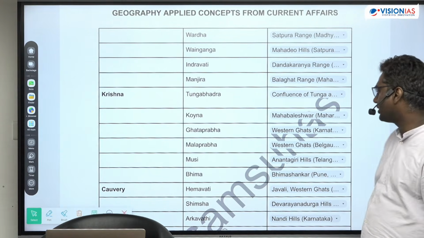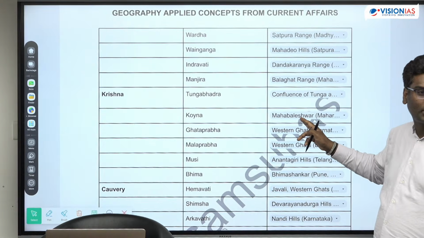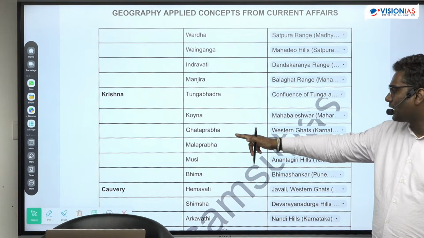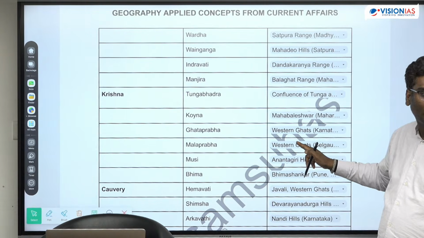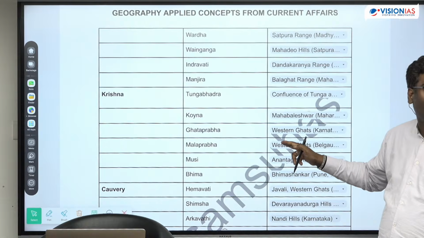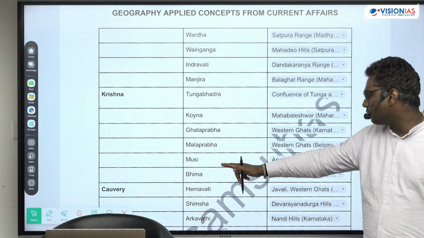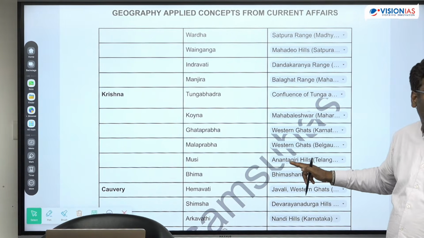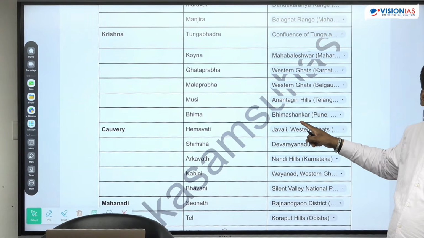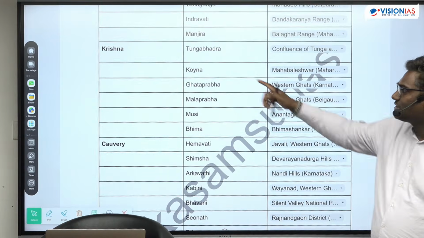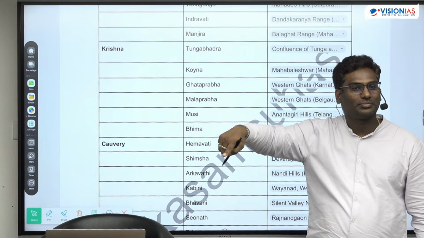Okay, reservoir induced earthquake. Koyna comes from Mahabaleshwar. Is that clear? And Ghataprabha, Western Ghats, Karnataka. Malaprabha, Western Ghats, Karnataka. Okay, so Belgaum region, Belgavi region. Karnataka. So Musi River, Anantagiri Hills near Hyderabad. Okay, then Bhima River comes from Bhima Shankar. Did you get this? So Krishna comes from Mahabaleshwar.